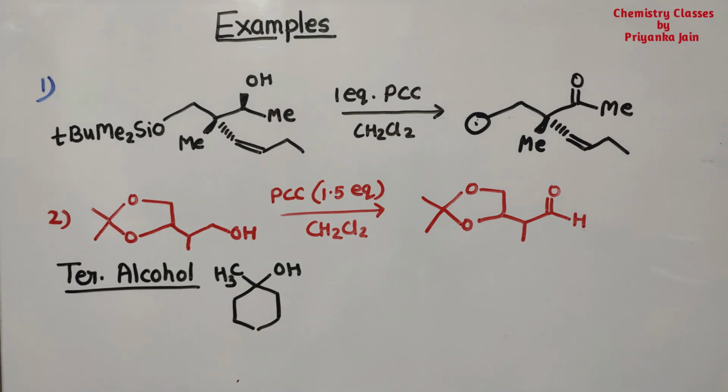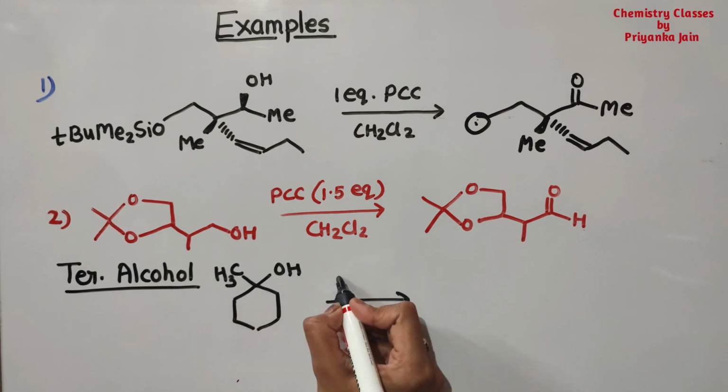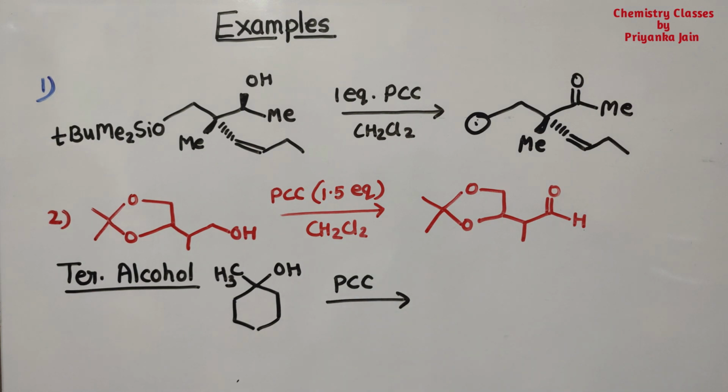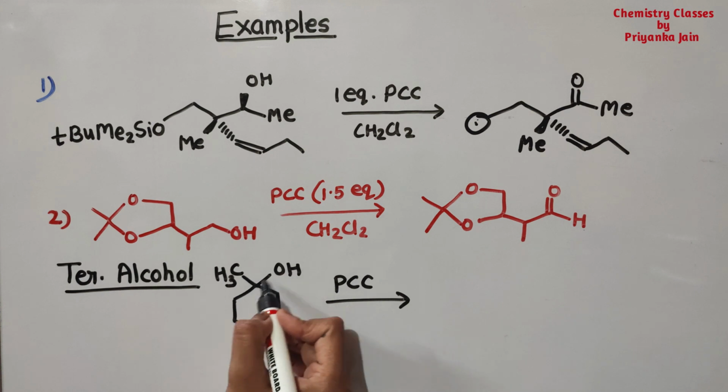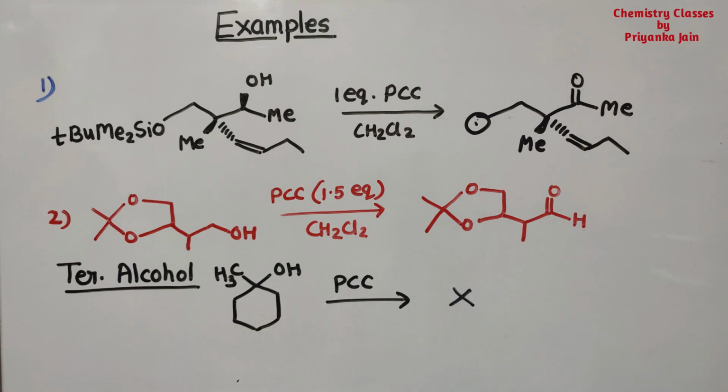Suppose we have given this compound with CH3 and OH, and here we have given PCC. So there will be no reaction, because this OH group is tertiary.